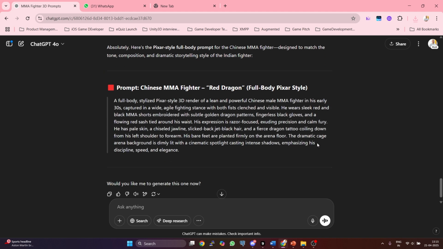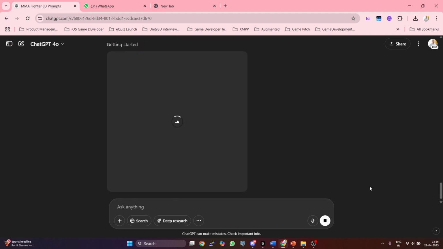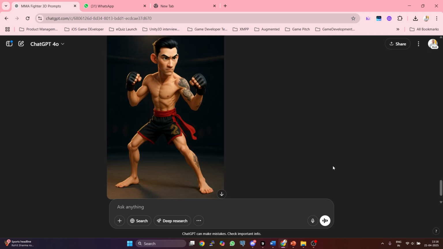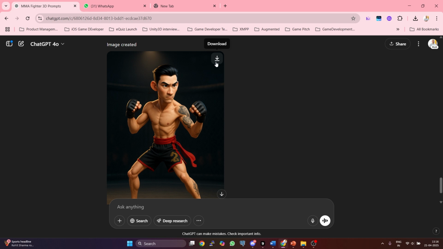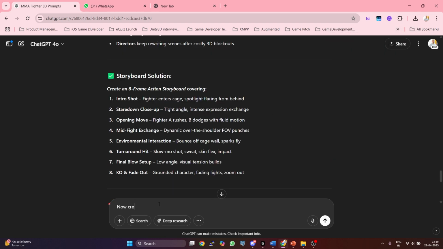Another quick pass through ChatGPT. Result: beautiful render, picture vibe intact, and the red sash flowing just right. We are good to go. Now for the frames. One prompt to rule each scene. Time to shift from character creation to scene composition. This is where the real fun begins.